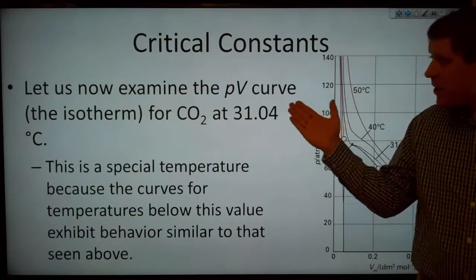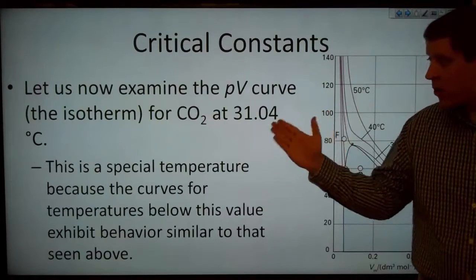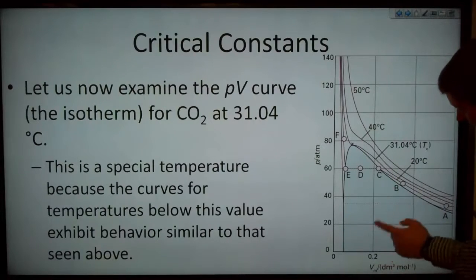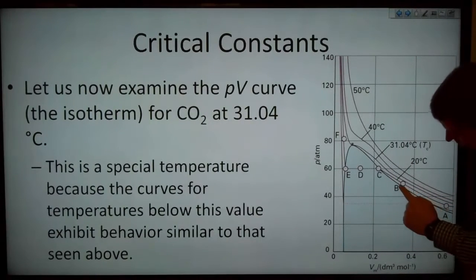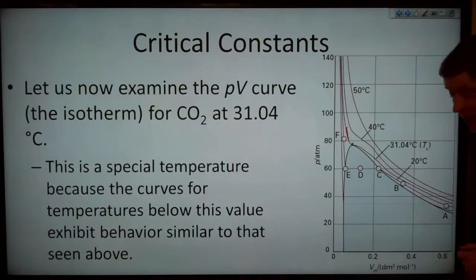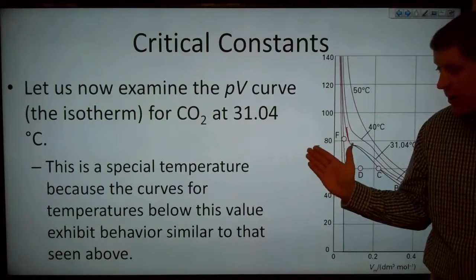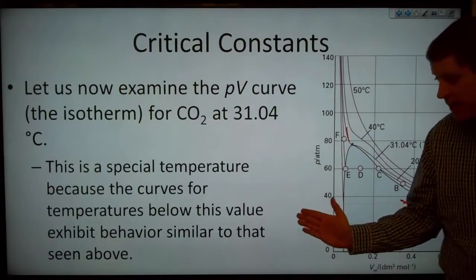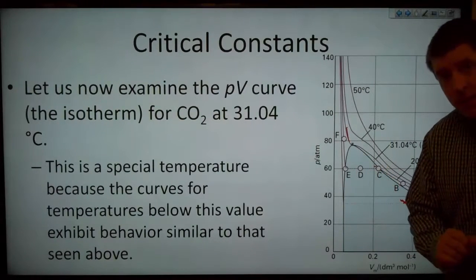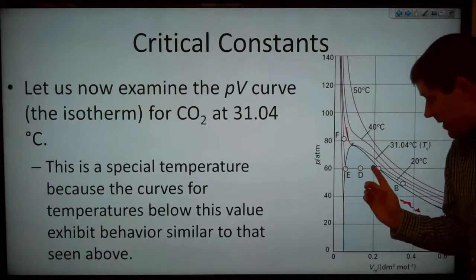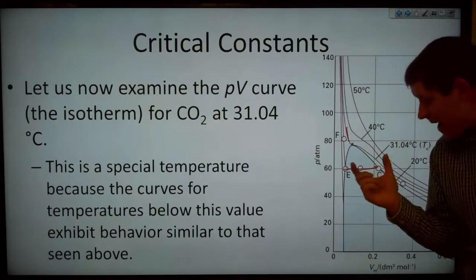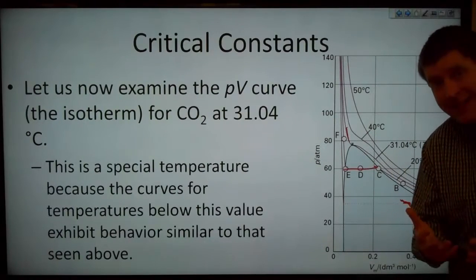So now let's examine the pressure volume curve. This is the isotherm for carbon dioxide at 31.04 degrees Celsius. So that is now not these labeled points A, B, C, D, E, but now we're looking at this curve, that curve immediately above. So this is a special temperature because the curves for the temperature below this value exhibit behavior similar to that we've seen earlier, where we reach this point and we condense our liquid phase out, and we now have this flat section in there where as we lower the molar volume, we do not increase the pressure because we're simply condensing the liquid.